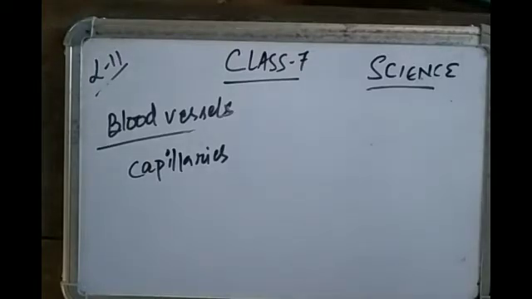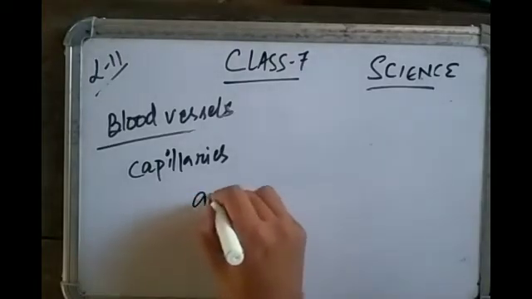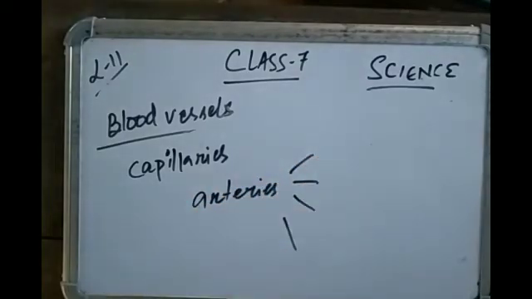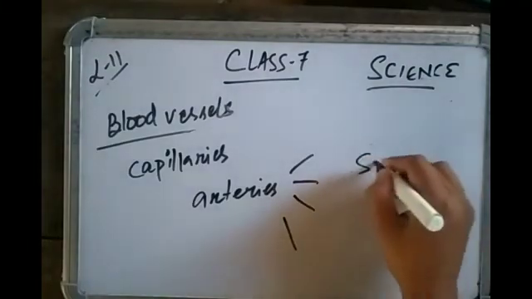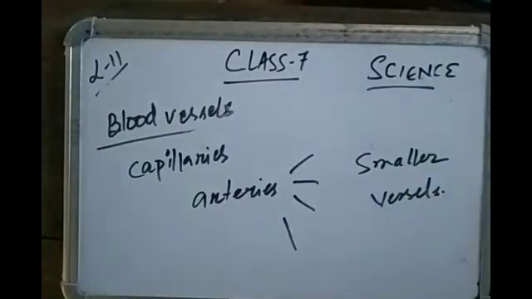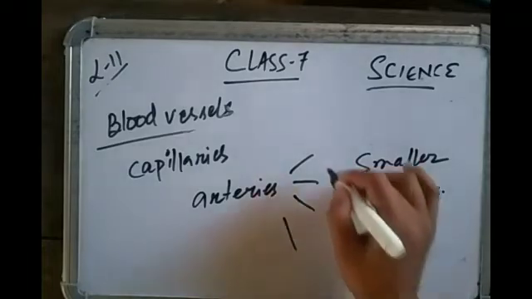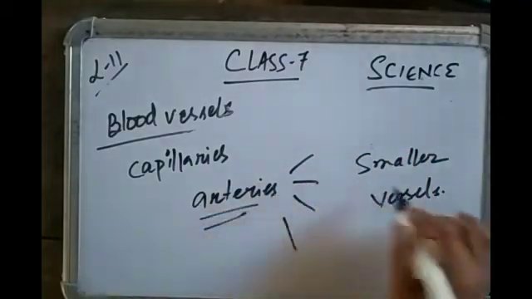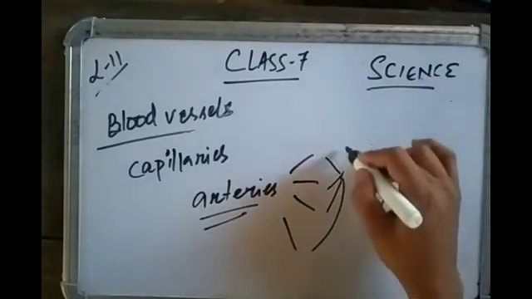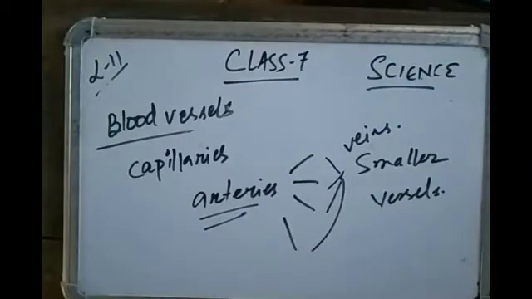Arteries from the heart divide into smaller vessels, called capillaries. Capillaries join to form veins which empty into the heart.